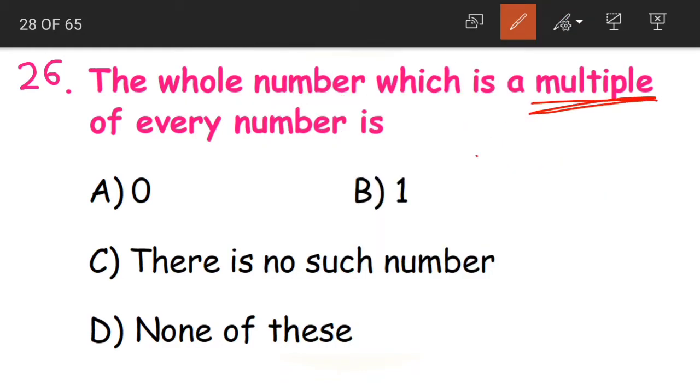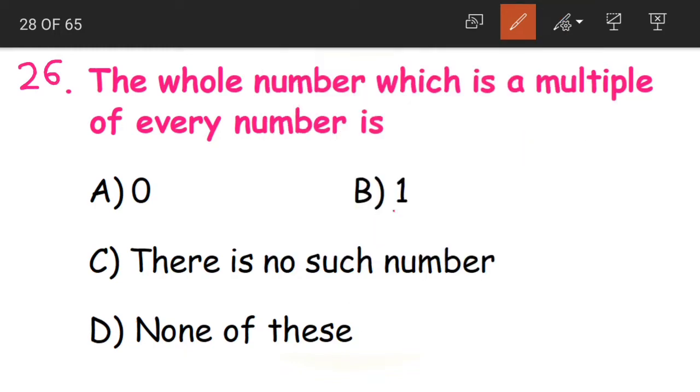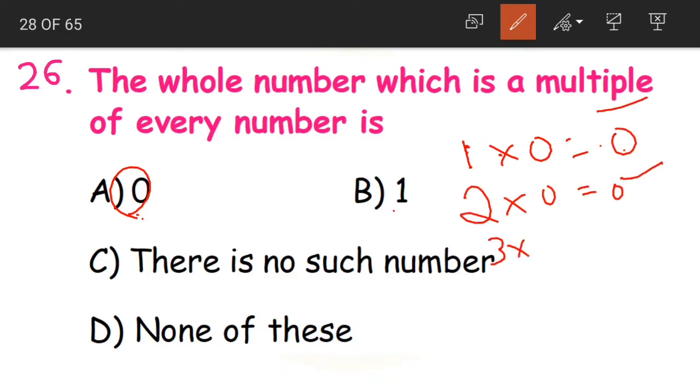Now what is a multiple? When I say 2 ones are 2, 2 becomes the multiple, and 2 and 1 become the factors. Yes, 2 is the multiple here, the product of multiplication. Now which whole number is a multiple of every number? That means in each table I should get that number. If you take the number 0 here, in the 1 table 1 zero is 0, we'll get it. In the 2 table 2 zeros are 0, we'll get it. Even in the 3 table we'll get it. In any number we take, it has 0 as its multiple.